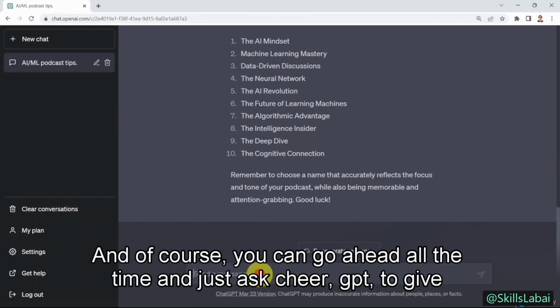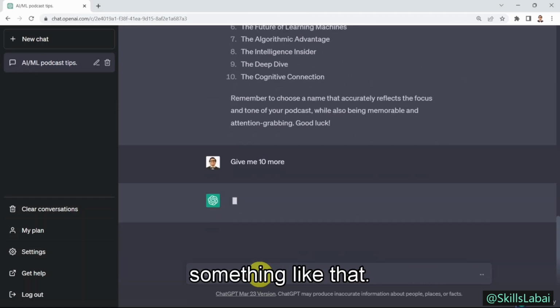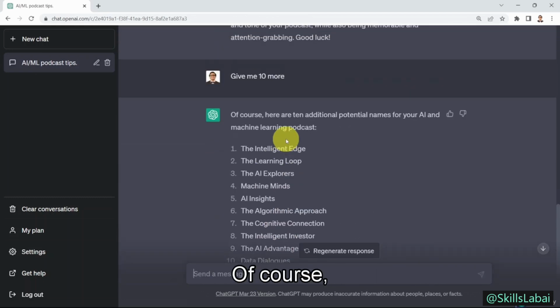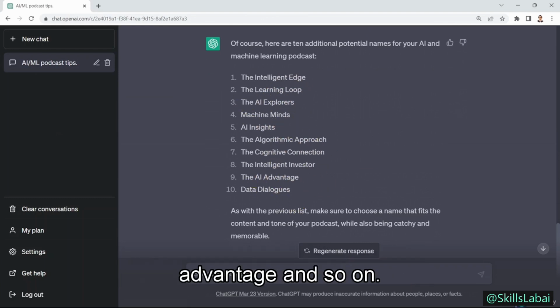And of course, you can go ahead all the time and just ask ChatGPT to give you more ideas. Give me 10 more, something like that. And here it goes. Very well, sure, of course. The Intelligent Edge, The Learning Loop, AI Explorers, AI Insights, AI Advantage, and so on.